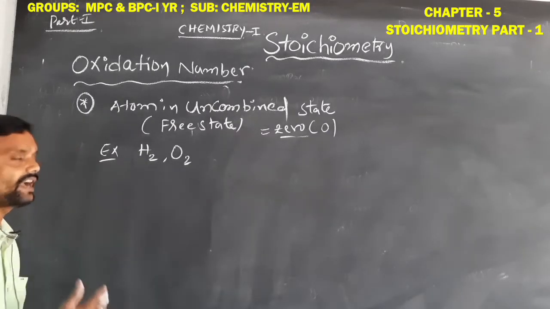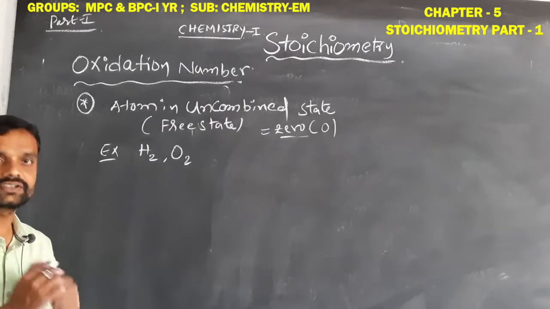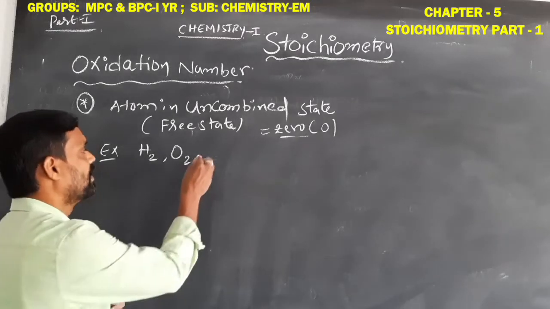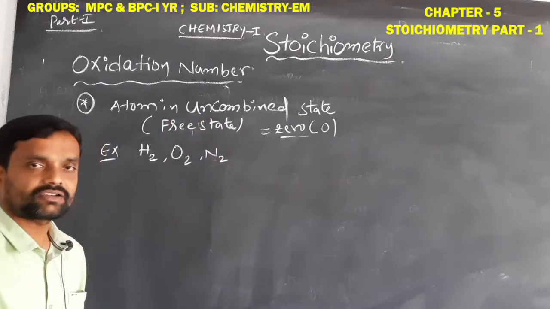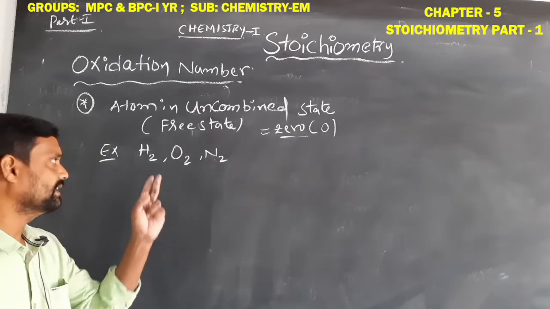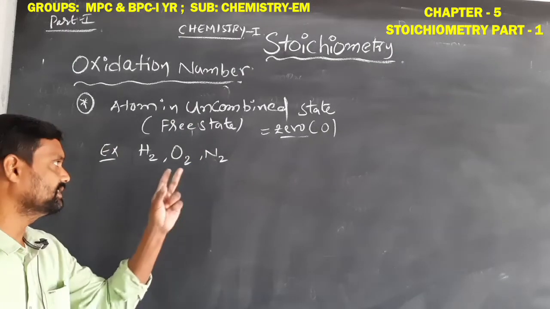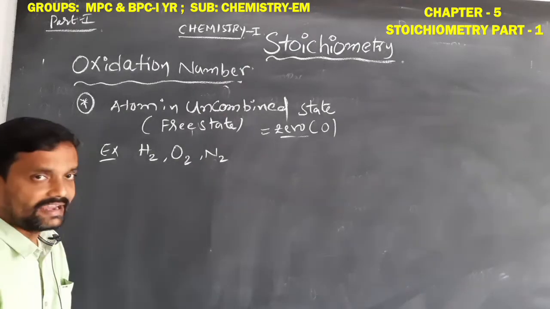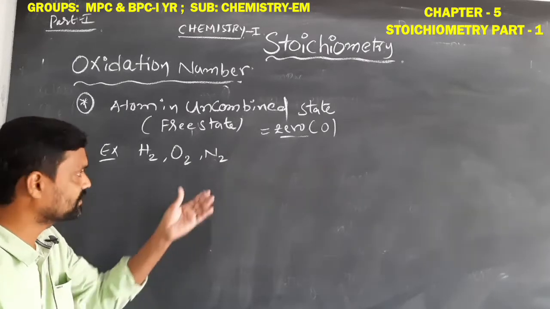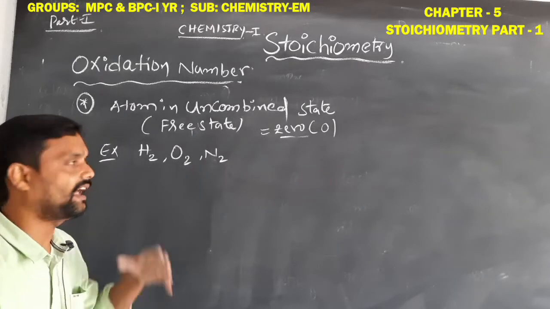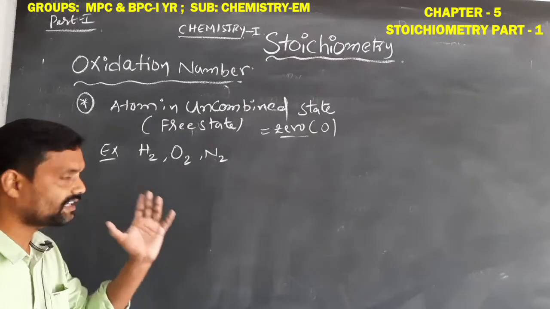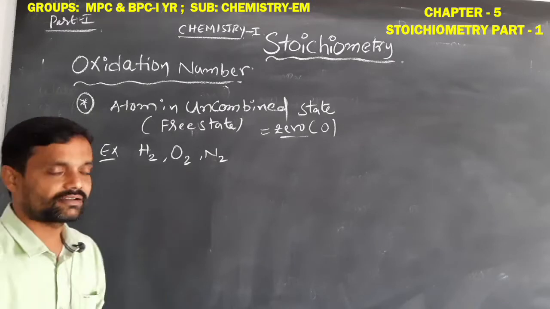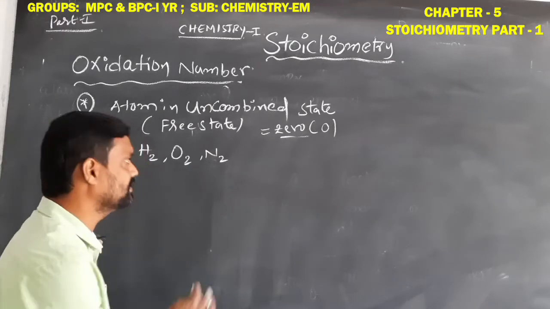So the oxidation number of hydrogen in H2 gas is 0. The oxidation number of the oxygen atom in O2 gas is 0. Similarly, the oxidation number of the nitrogen atom in nitrogen gas is 0. Why? Because when we observe nitrogen gas, it is in the free state. Free state means it does not react with any other atom or element. So that is the uncombined state. If any atom is present in the uncombined state, its oxidation number is always 0.